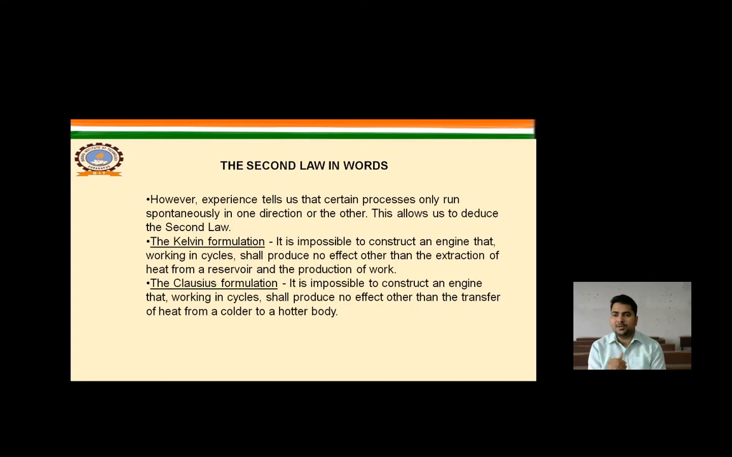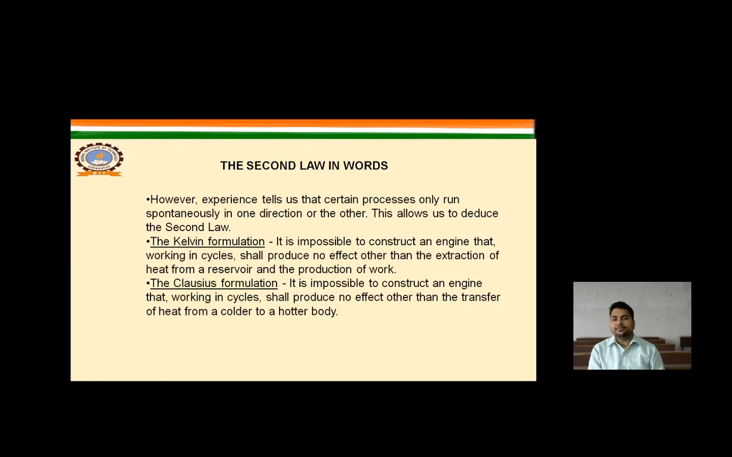It is impossible to construct an engine that, working in a cycle, shall produce no effect other than the extraction of heat from a reservoir and the production of work. From the Clausius statement, it is impossible to construct an engine that, working in a cycle, shall produce no effect other than the transfer of heat from a colder body to a hotter body. So these are the two rules: the Clausius statement as well as the Kelvin-Planck statement.